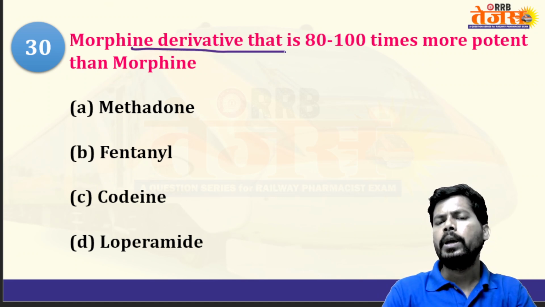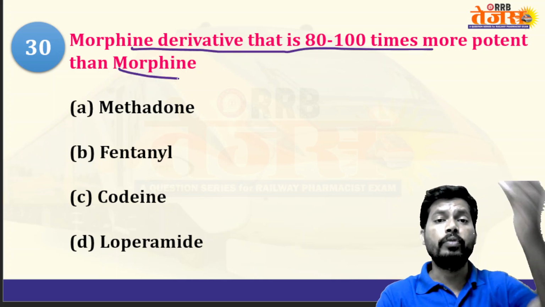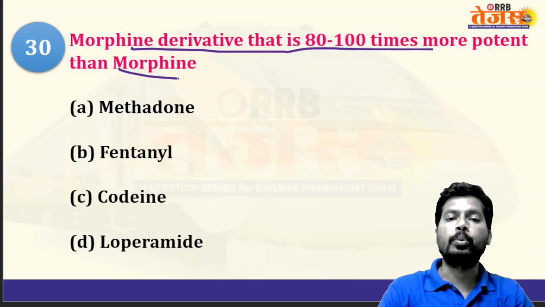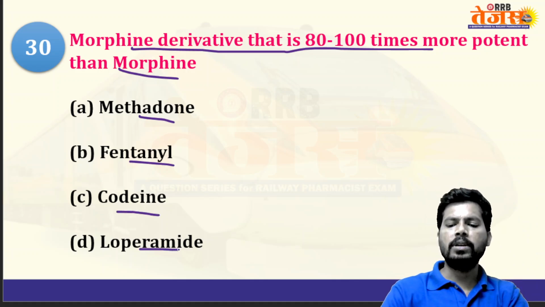Next, a morphine derivative that is 80 to 100 times more potent than morphine. Which of the following morphine derivatives is 80 to 100 times more potent? Methadone, fentanyl, codeine, loperamide. So 100% fentanyl.